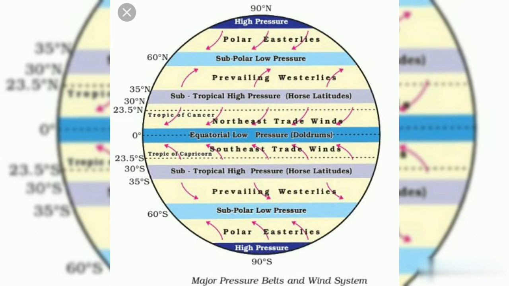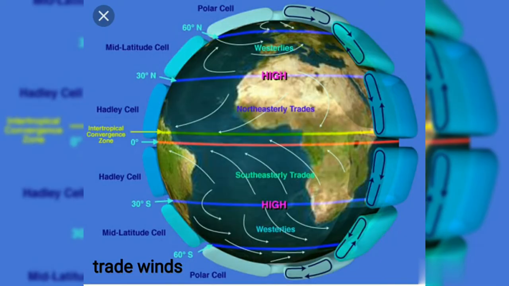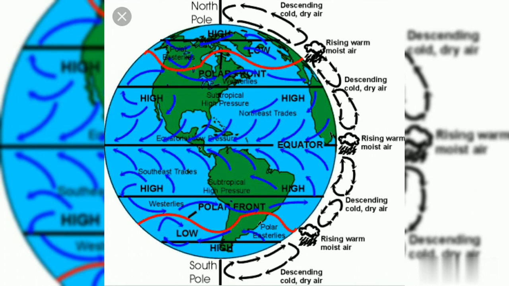So what are the types of planetary wind? There are three types of planetary wind, which are a permanent flow of wind on our earth: trade wind, westerly wind and polar easterly wind. First, trade wind. With the help of this wind, in ancient days we used to trade by ship. Trade wind blows from the subtropical high pressure belt to the equatorial low pressure belt in both hemispheres, that is the north and south hemisphere.